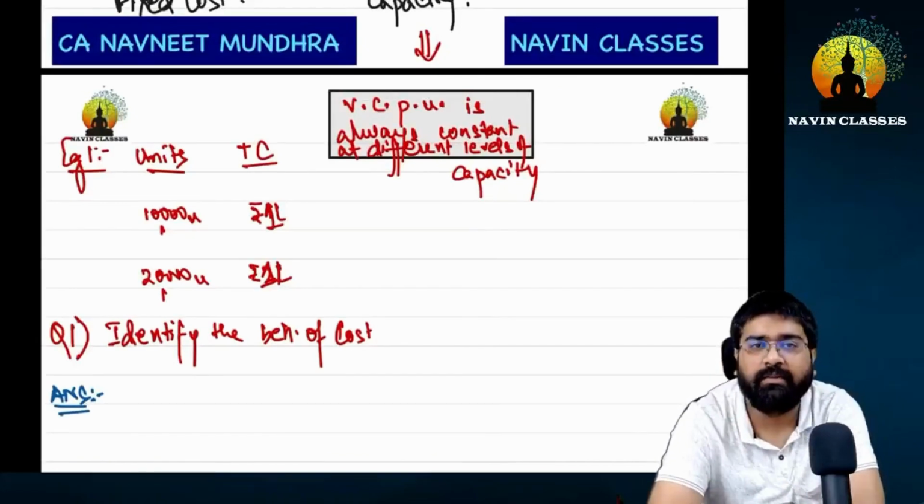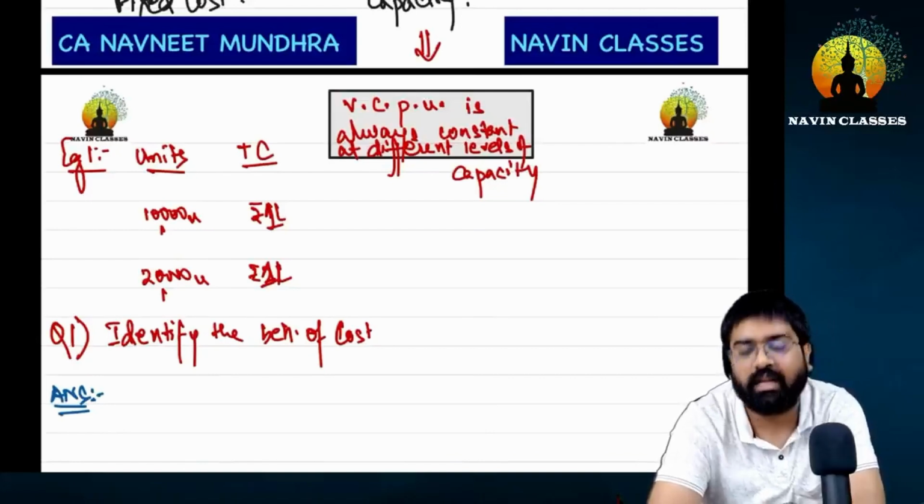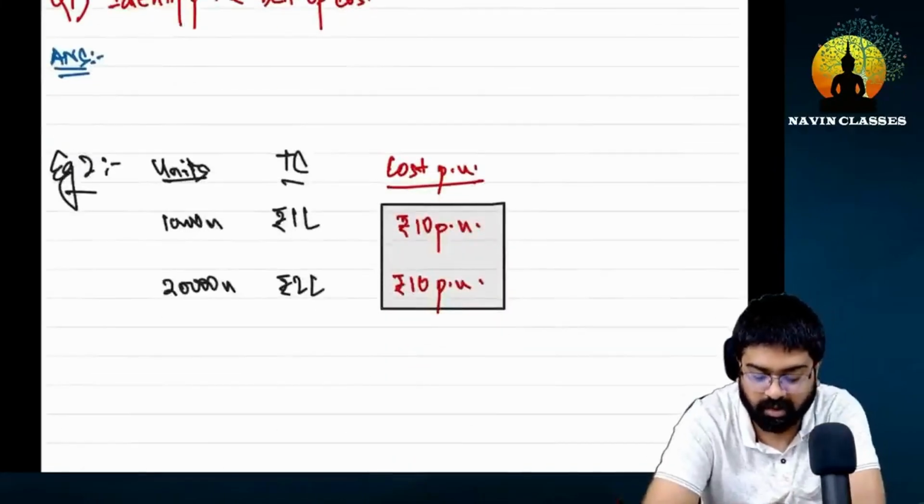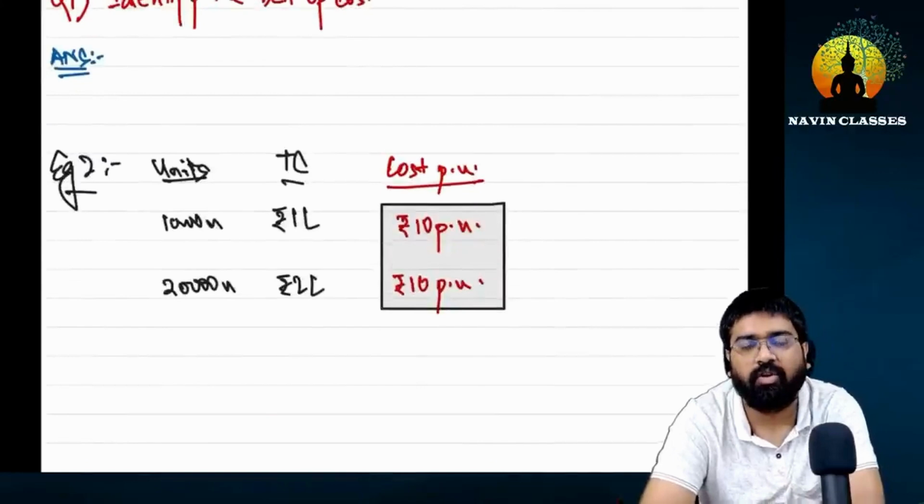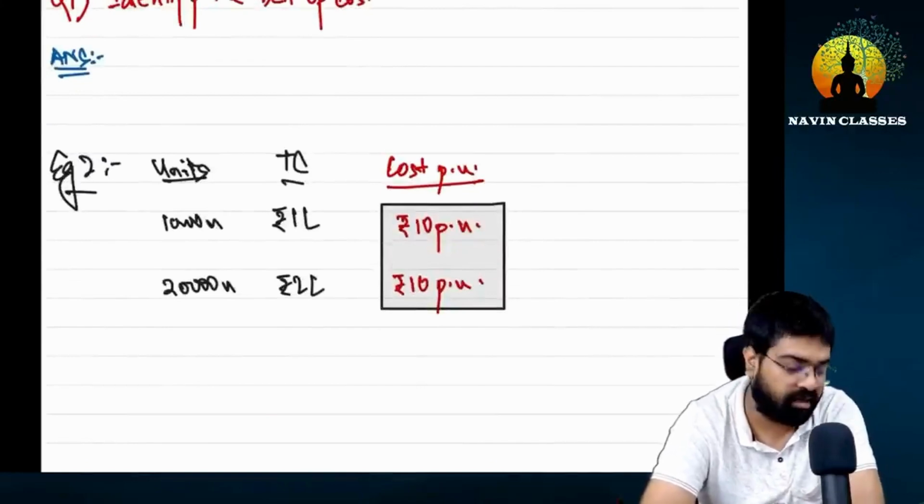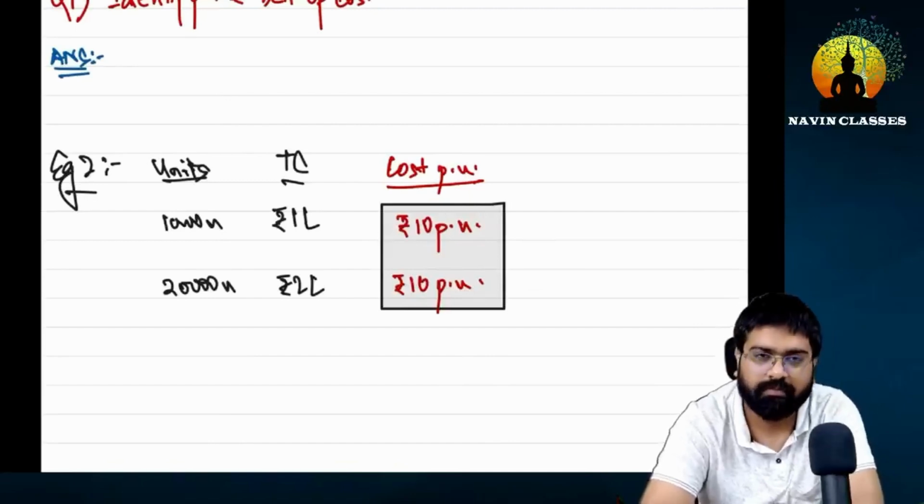Is everything good till now? You all can tell me. So if we have to judge whether it is variable or not, we will see: if the total cost is increasing with increase in units, then to be variable we have to check whether the cost per unit is coming the same. If yes, then it's a variable cost. Did all of you get it?